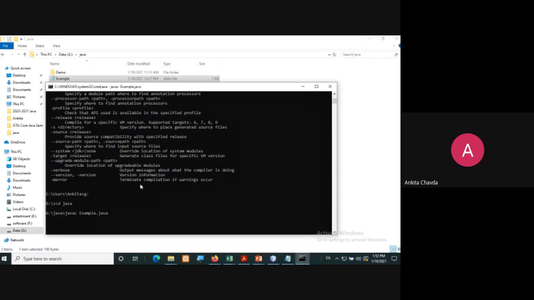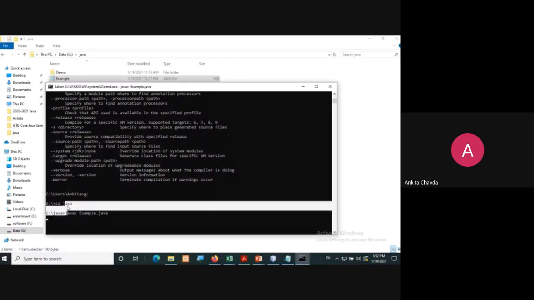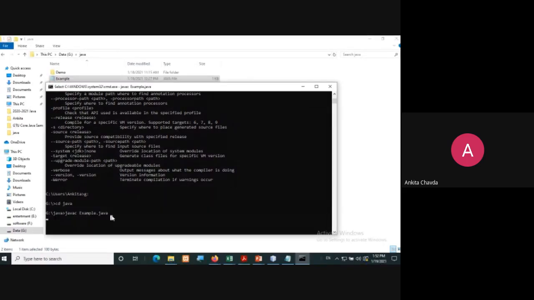When I press enter, it will simply compile my code. When it is compiled, again I'll get this G drive and Java prompt. Once it is compiled, at that time I'll again get this prompt if there is no error. If there is any kind of error, then the list of errors will be shown over here.